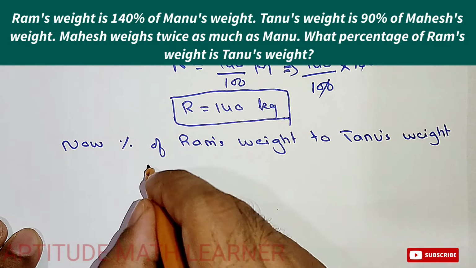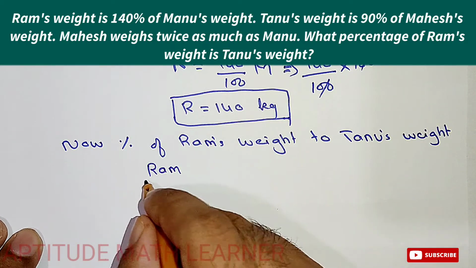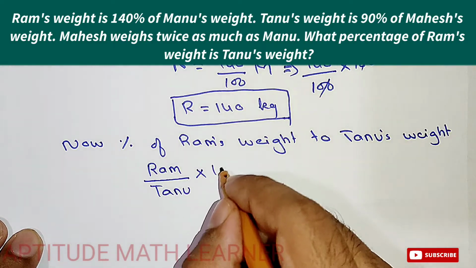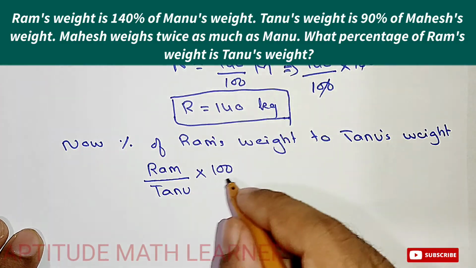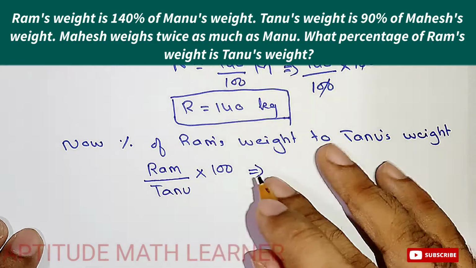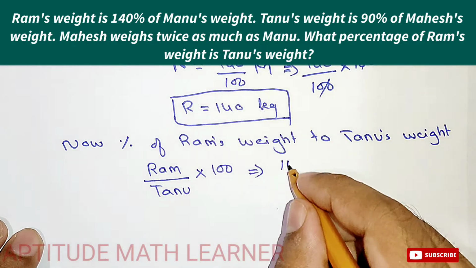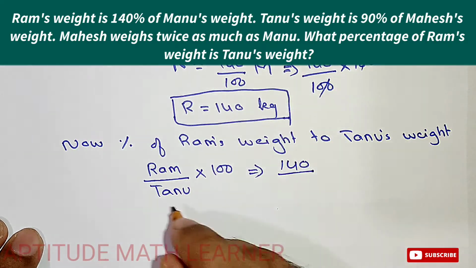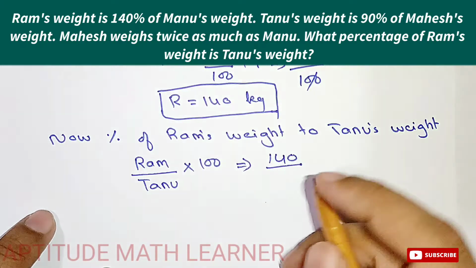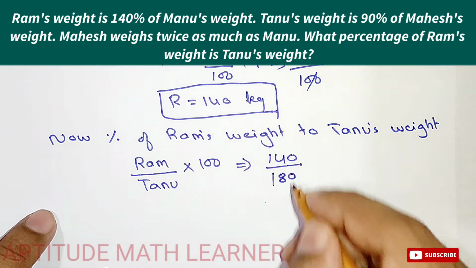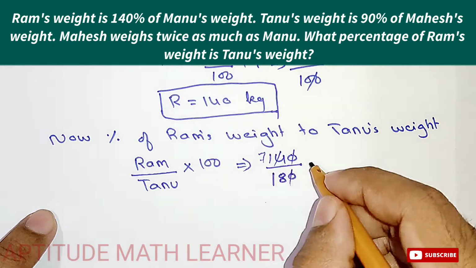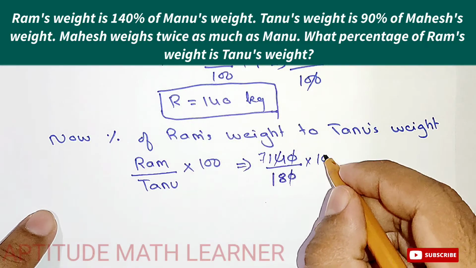Let's suppose Tanu divided by Ram, and we have to find it in percentage. So we write 100, and Ram we have 140, and Tanu's weight we have found is 180, so this becomes 180. The zeros cancel out, and here also we have 100, so we put 100.